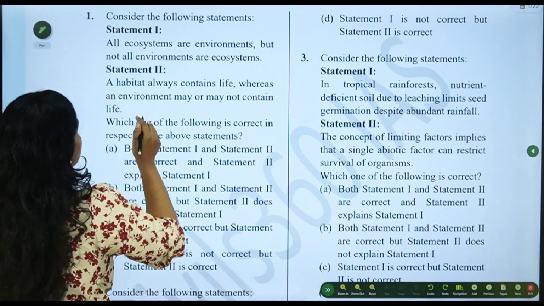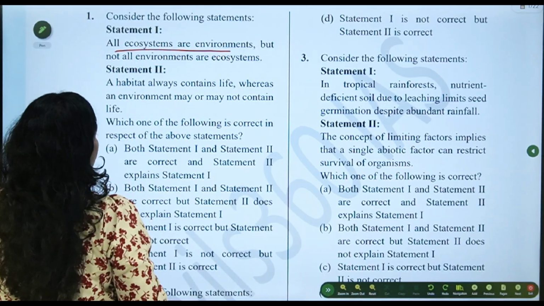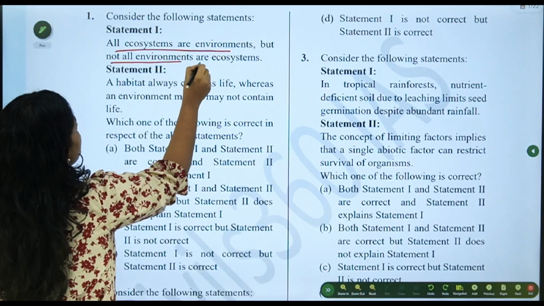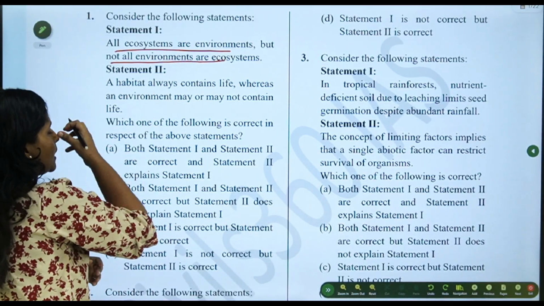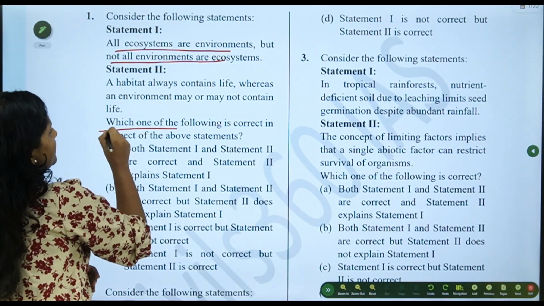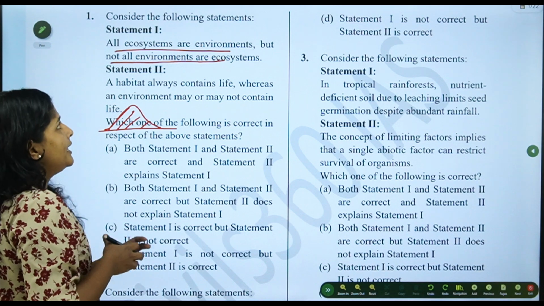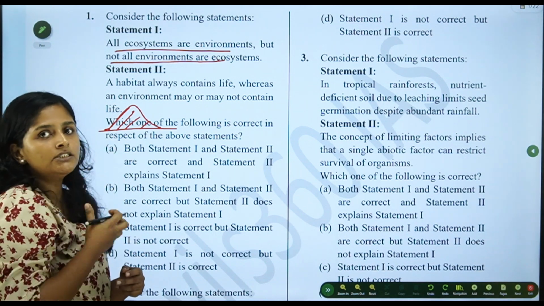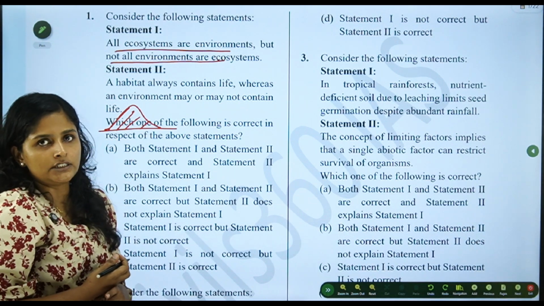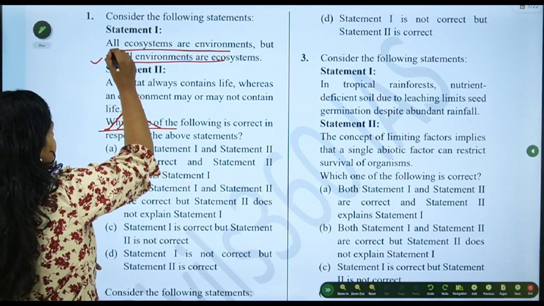The first statement is: all ecosystems are environment, but not all environments are ecosystem. That is right, because there are spaces where there is only sand and wind, so that place lacks life. If there is no life, that cannot be an ecosystem, right? So the first statement is correct.